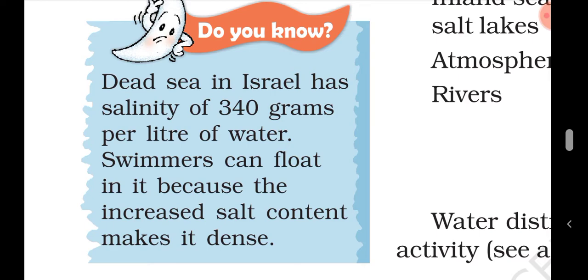Okay, because there is a very large amount of salt in this sea. That's why swimmers can float in it, because the increased salt content makes the water dense, and that's why the swimmers can float on it.